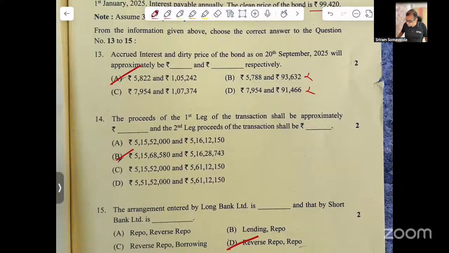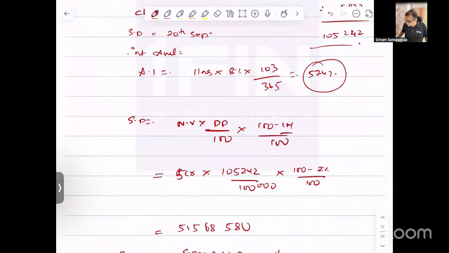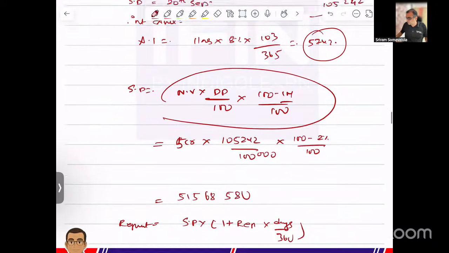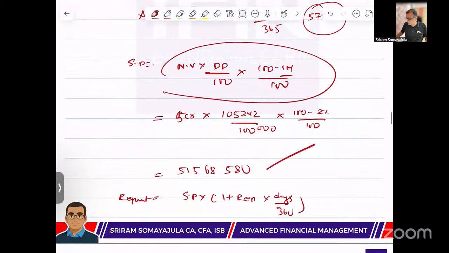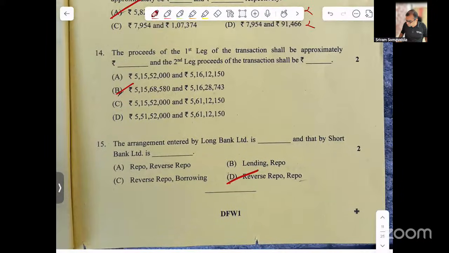Then once you choose option A, for 14, the way you have to work is, the sale proceeds is equal to notional value into dirty price divided by 100. Here 100 will not be the price, it will be 1 lakh multiplied by 100 minus initial margin by 100. So you get this 5 crores 15 lakh 68,580. That matches here. This is the only option which has that, so you can choose option B.